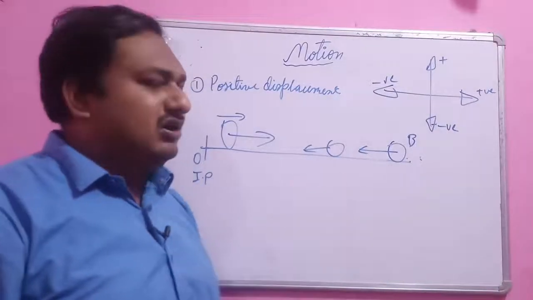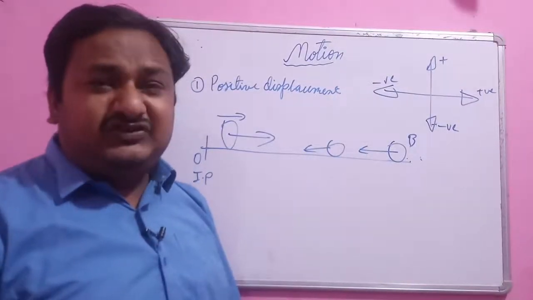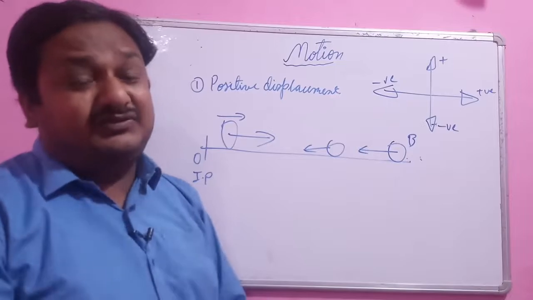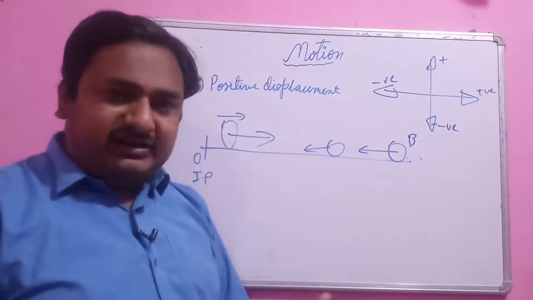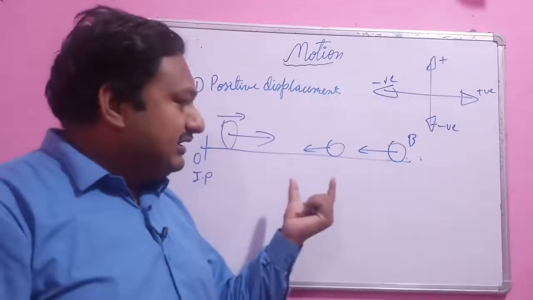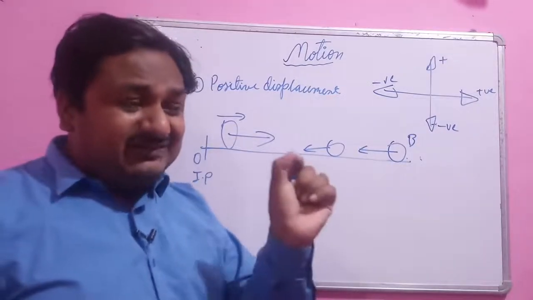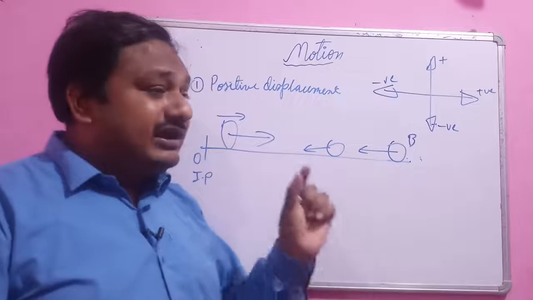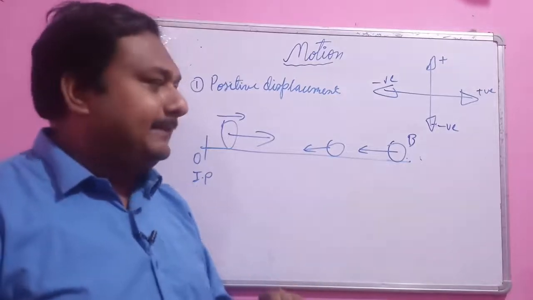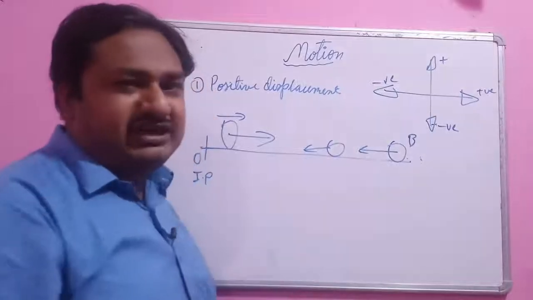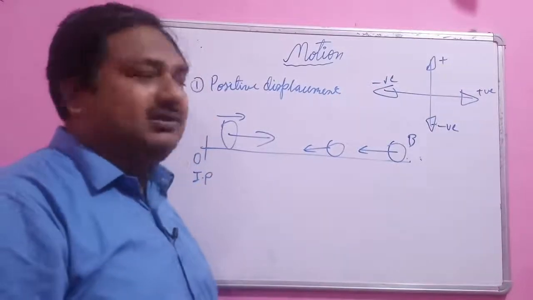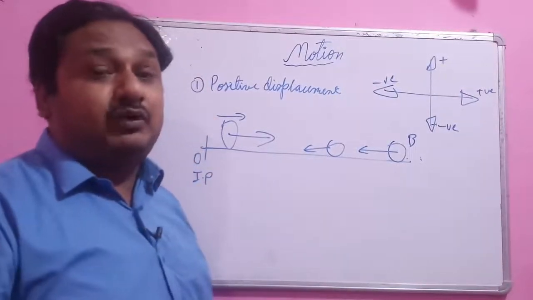So here whatever displacement we get, we say that it is negative. Negative is simply the direction. The answer we get in a positive sense, but we write it as negative. Why? Because the negative shows us that the object has returned back.